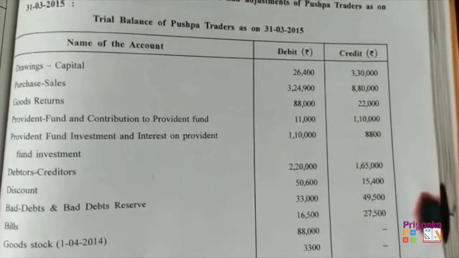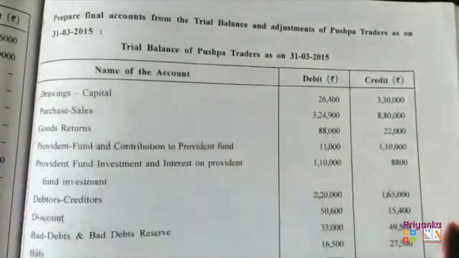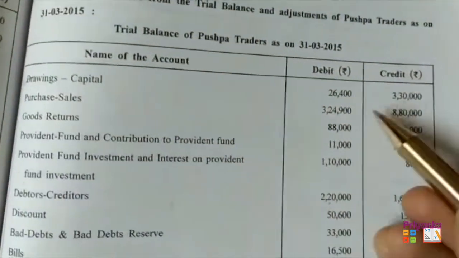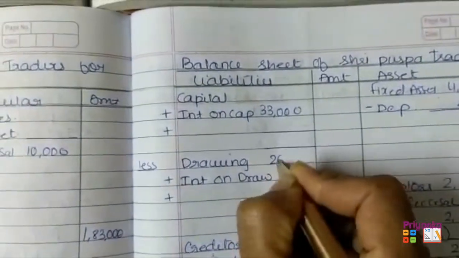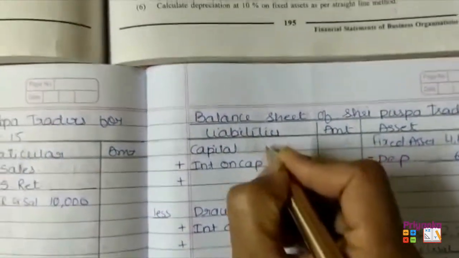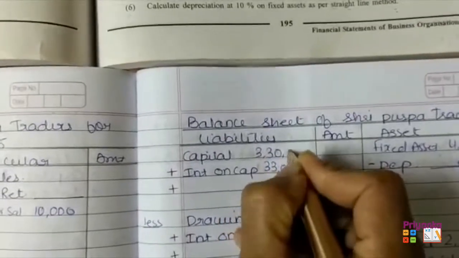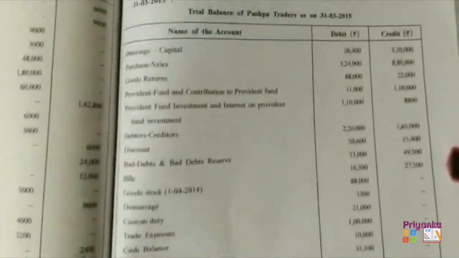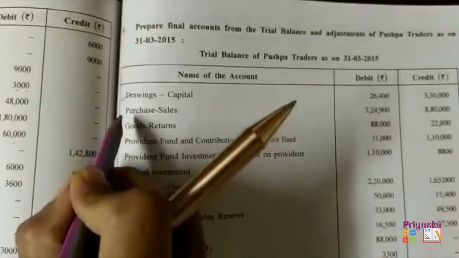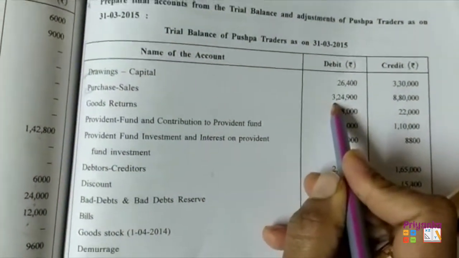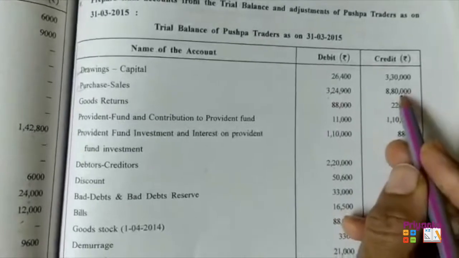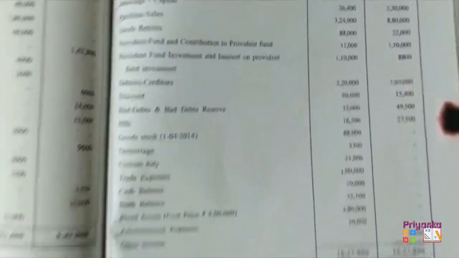From here, first we'll take drawing and capital, where the interest has already been calculated. Drawing is 26,400 and capital is 3,30,000. Moving to the next, purchase and sales. Purchase is given on the debit side, 3,24,900, and sales is 8,80,000.